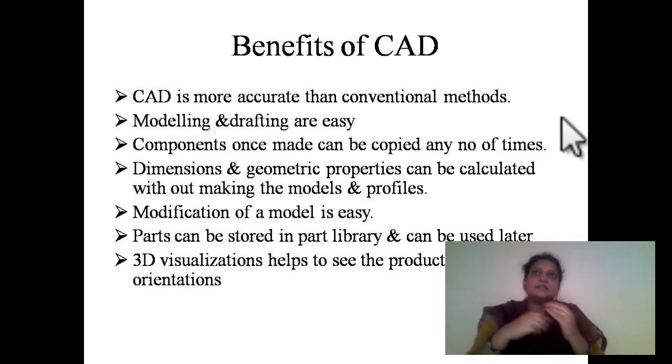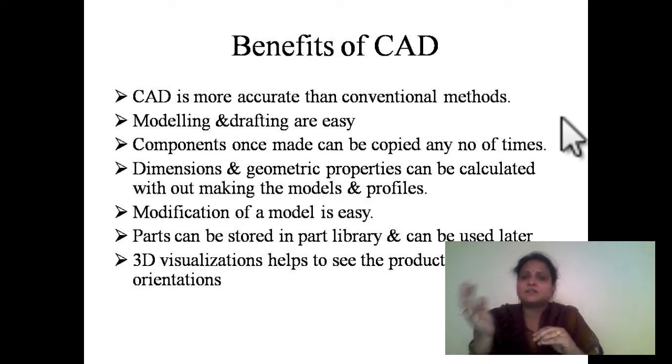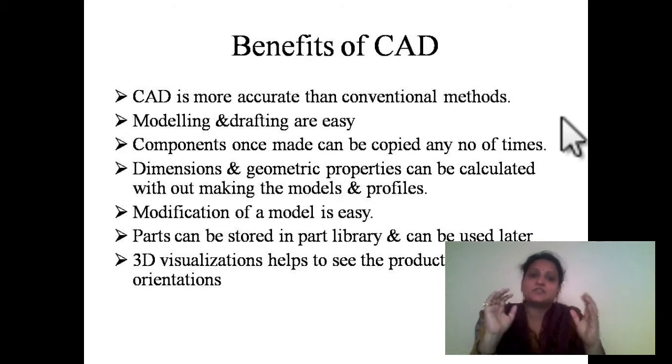Next, modeling and drafting are easy. In the sense, before making the component, we'll make a 3D model of some component, and once we make the model, the system itself will produce the front view, top view, side view, isometric view, sectional views, detailed views. All the views will be produced by the computer itself. And dimensioning can also be given automatically. It's up to us whether we want to give automatic dimensioning or whether we want to keep the dimensions.